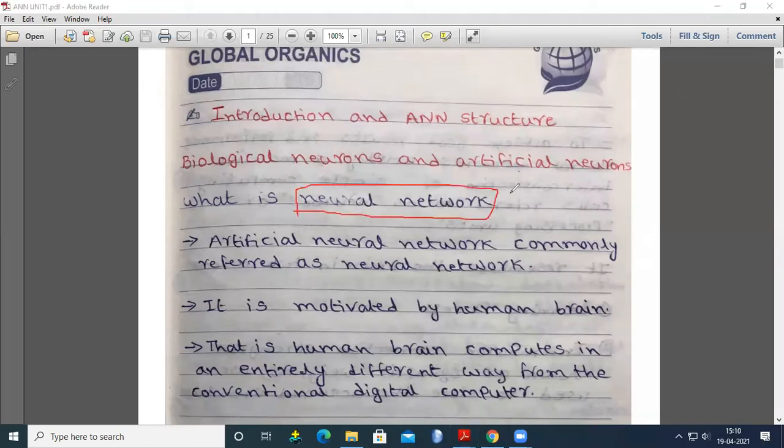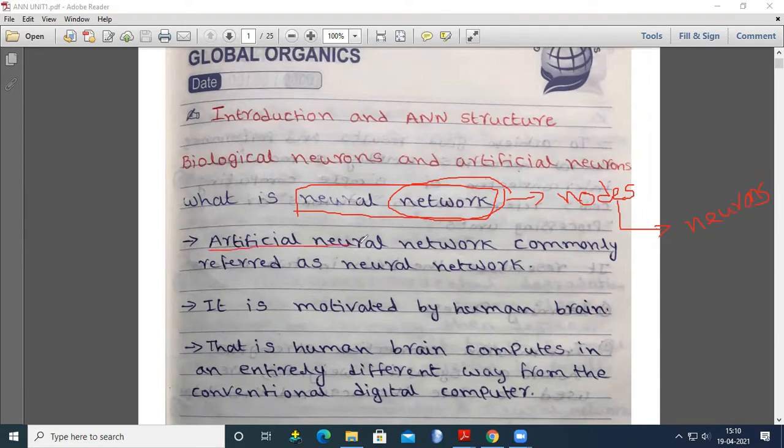I hope you all know what a network is. You have completed your CN, in which you learned the definition of a network. A network is a combination of different nodes. So what is a neural network? If the nodes are neurons, then we call that a neural network.